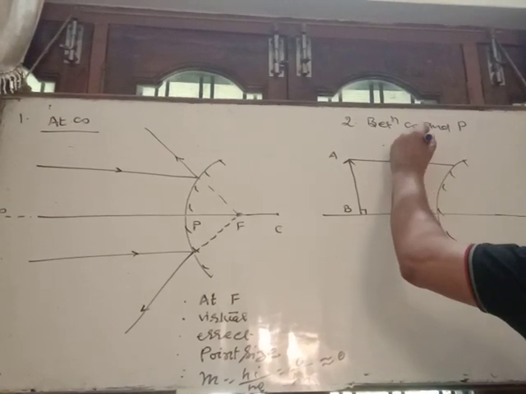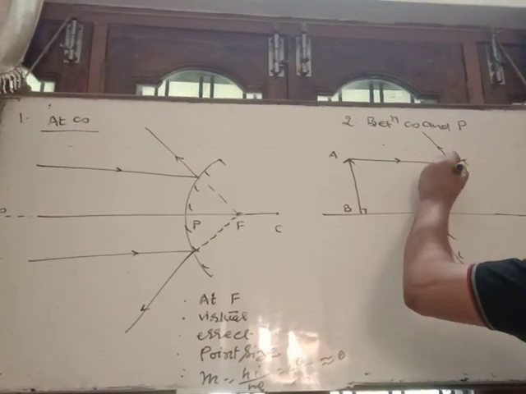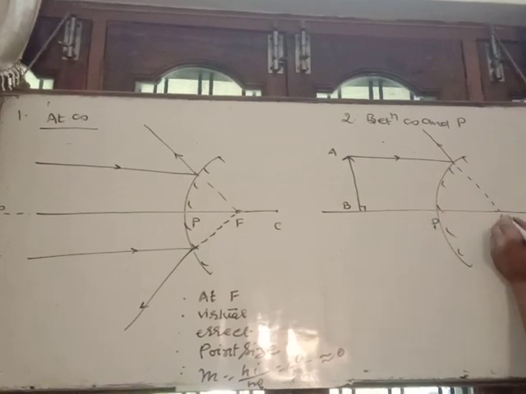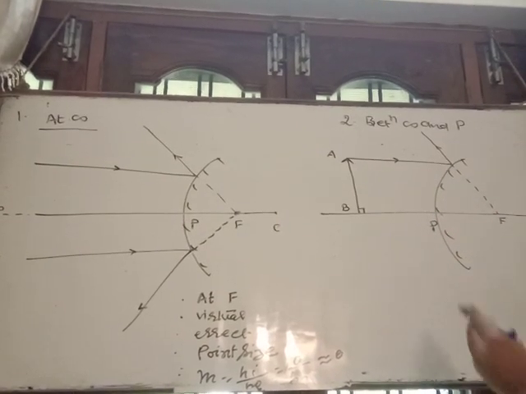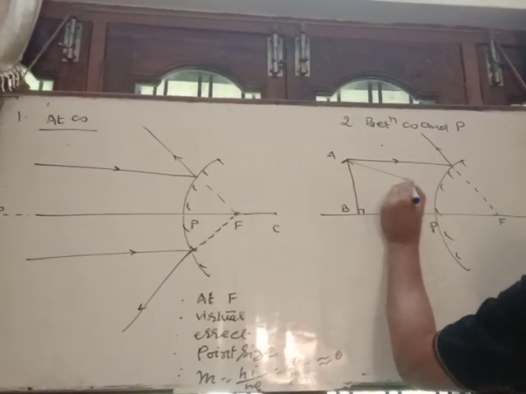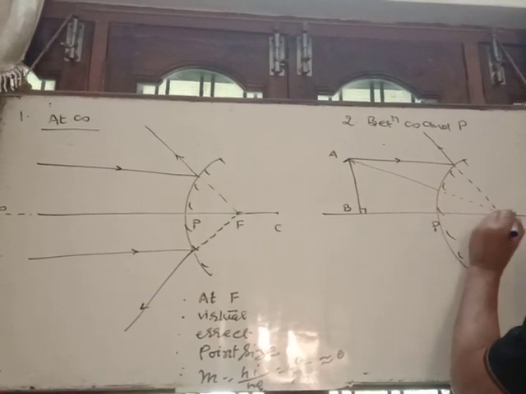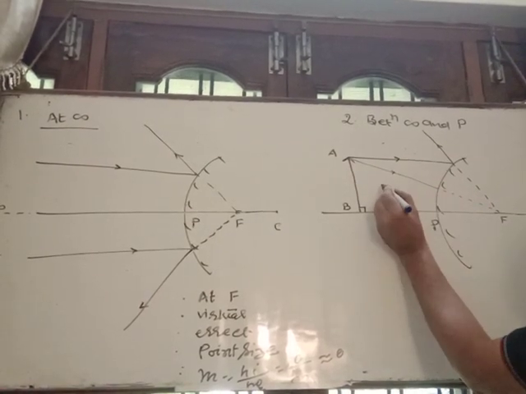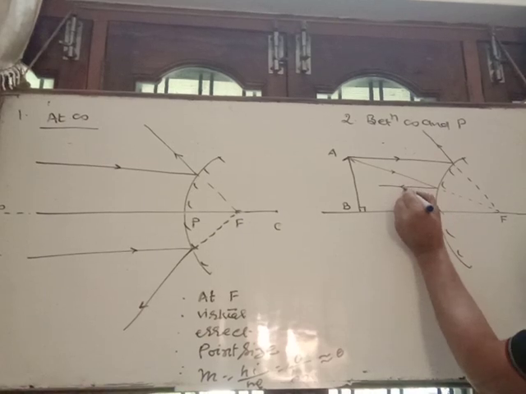Its nature is diverging, it diverges, and it appears to come from the focus. The other incident ray is coming along the direction of the focus. So as you know, after reflection it becomes parallel to the principal axis.